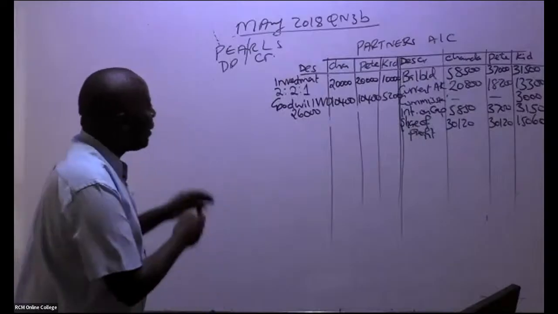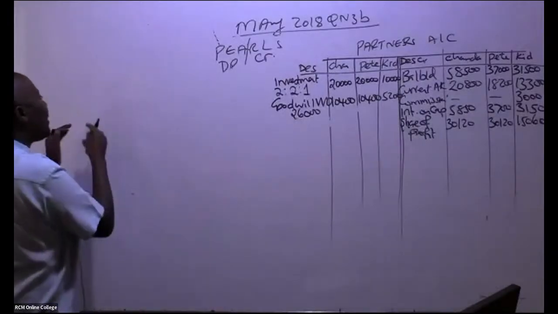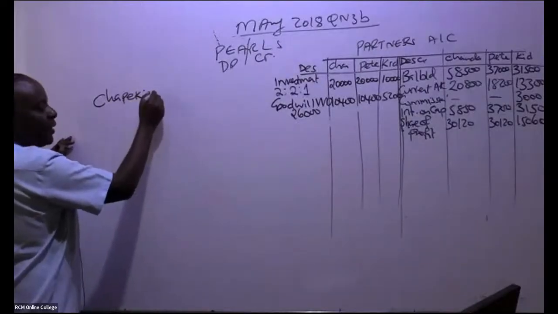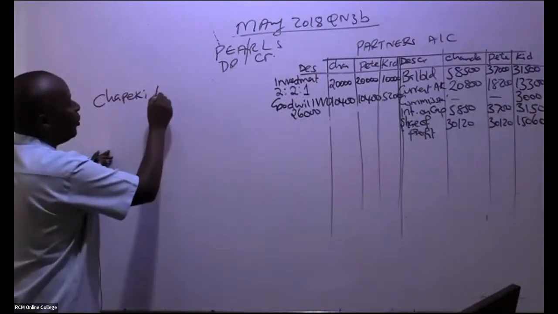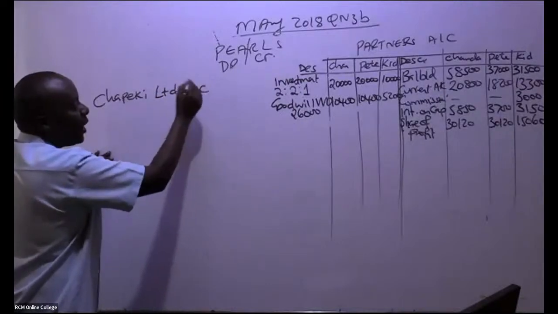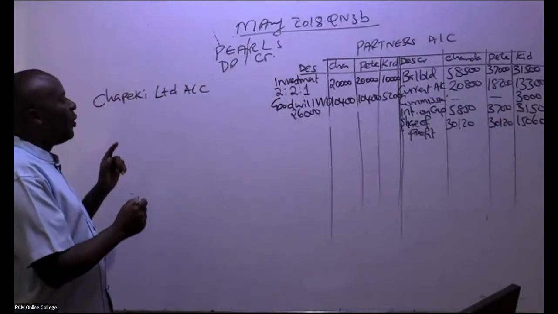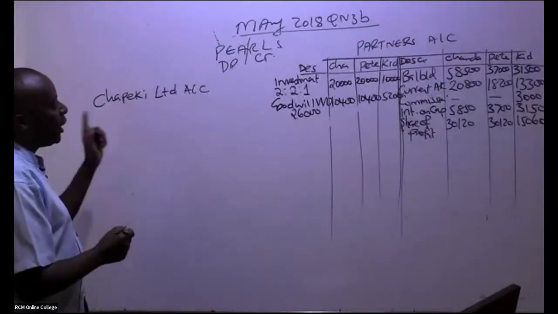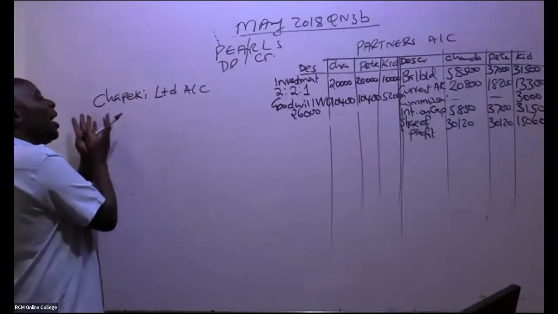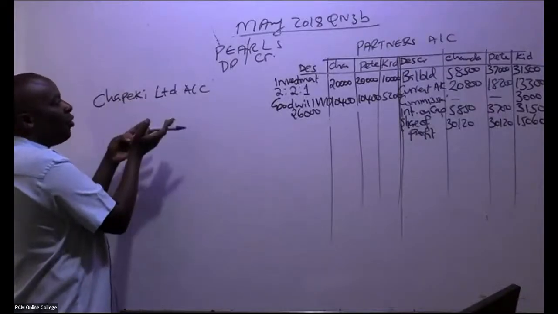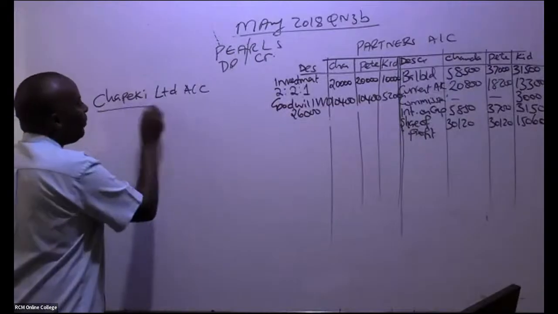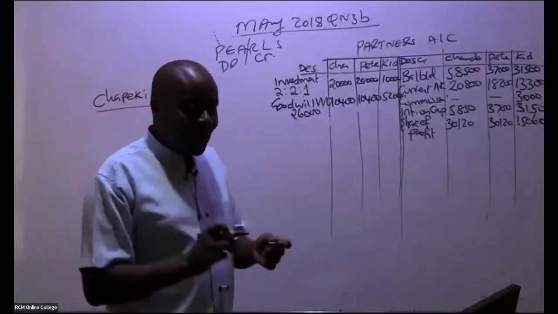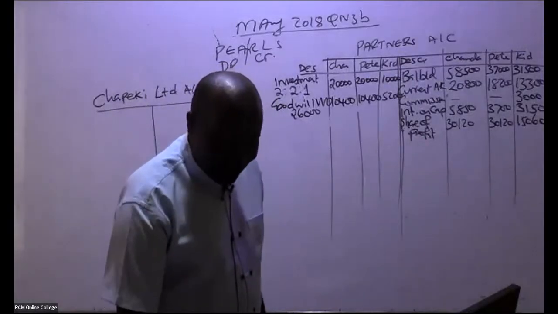So remember, now in the partner's account, we will have the client's name, and the buyer's account. That's still number one. Remember, they want us to do three things: the realization, the partner's account, and the buyer's account. The buyer is the one who is taking over our assets and some of our liabilities. So I'll be able to have this account. I hope you guys are ticking. I like ticking whenever I'm doing this.